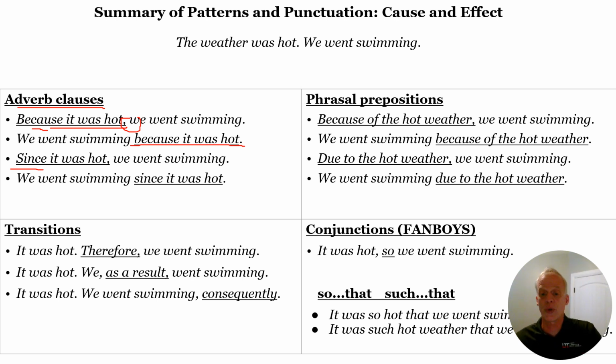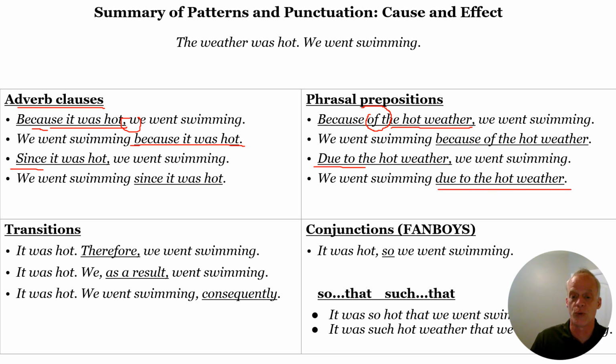Phrasal prepositions, the grammar follows the adverb clauses, but now we have because of followed by the noun phrase. Can't have another verb in there. We just want to have a noun phrase in there. Because of the hot weather, comma, we went swimming. Due to is the other one. And of course, if you put it in the back, you do not have a comma. If you put it in the front, you do have the comma.